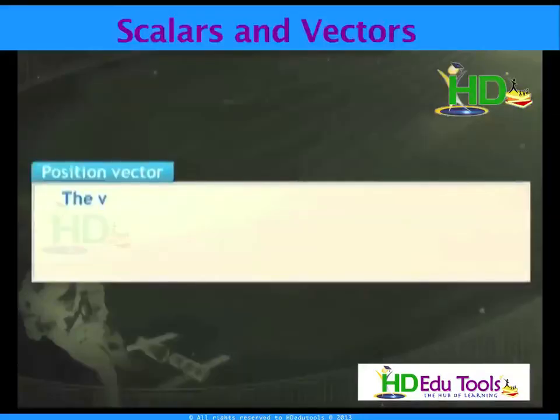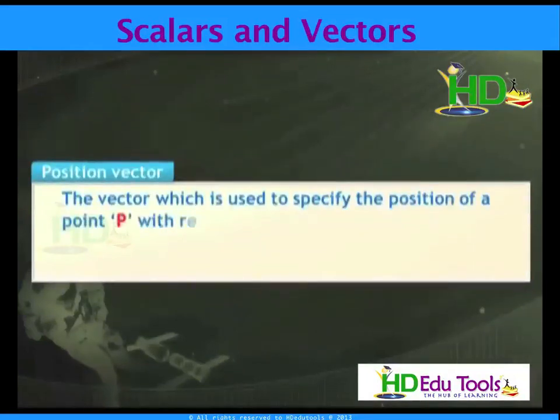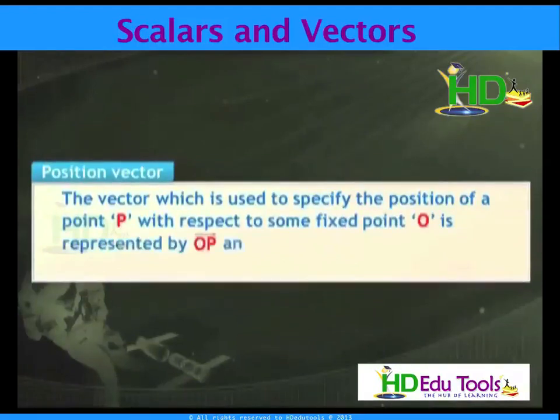Position vector. This vector is used to specify the position of a point P with respect to a fixed point O. It is represented by OP bar and is known as the position vector of P with respect to O.